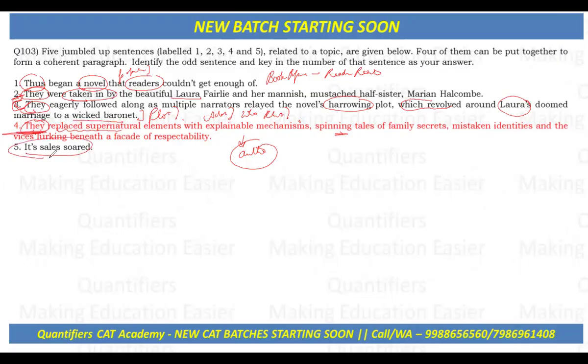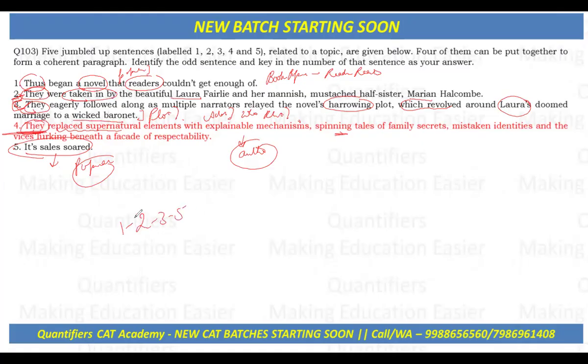Now the last sentence is very short, but we can connect it to the first sentence. It also talks about the popularity and the novel being a commercial success, so many copies were sold. It repeats the idea from sentence one. So again we are getting a clear-cut option: 1, 2, 3, and 5.